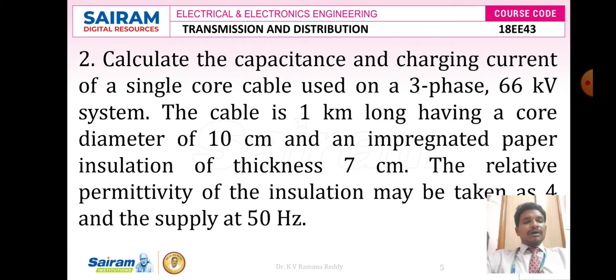So according to the given problem, we have to calculate two things here. One is the capacitance, and the second one is the charging current due to the capacitance. The system is a 3-phase power transmission system, and the line voltage VL they have given is 66 kV. The cable length L is equal to 1 kilometer. Diameter of the core, that means small d, is equal to 10 centimeters. Then the thickness of the insulation is 7 centimeter. The relative permittivity epsilon r is equal to 4 and the supply frequency F is equal to 50 Hz.